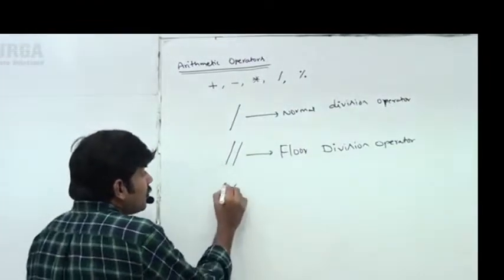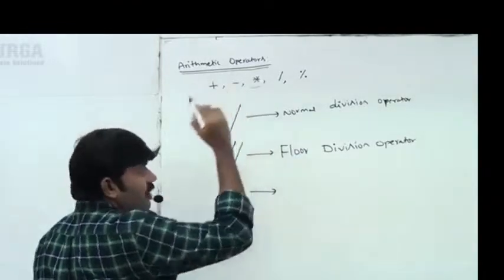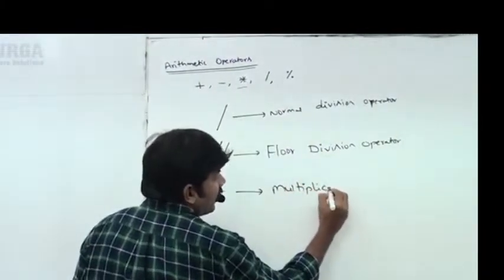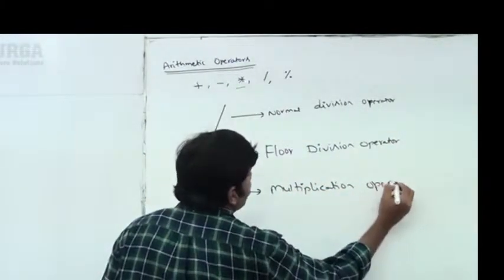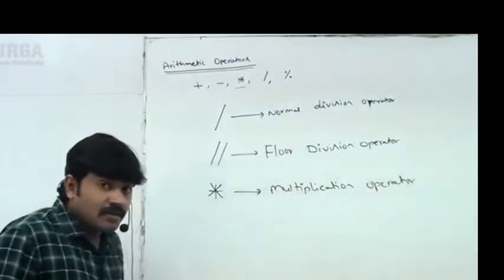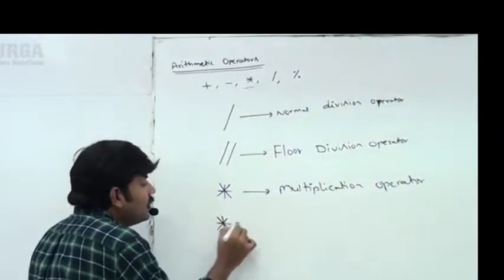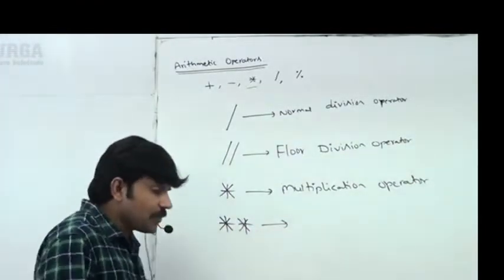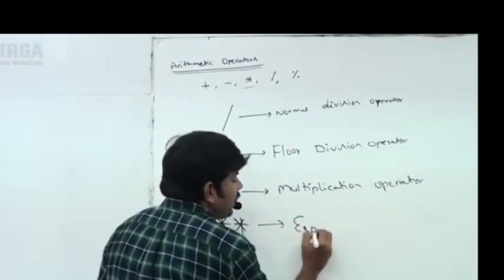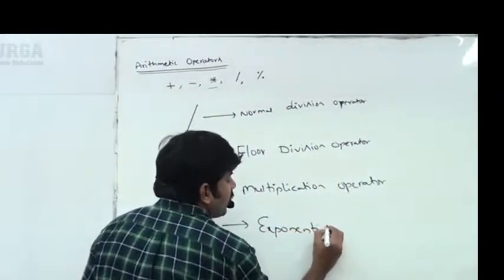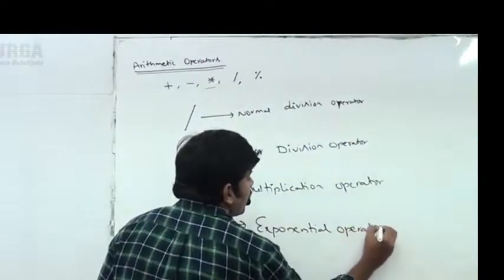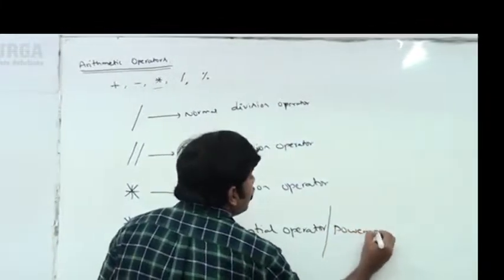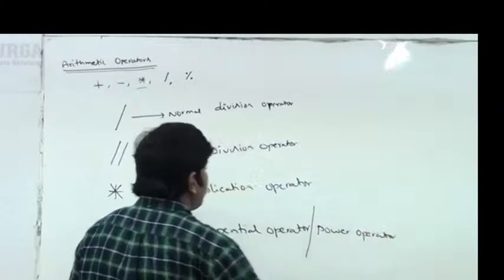Similarly, if you observe star, it is meant for the multiplication operator, 10 into 20, 200. This is the multiplication operator. But in Python we also have the double star operator. This operator is called the exponential operator or power operator, like this.